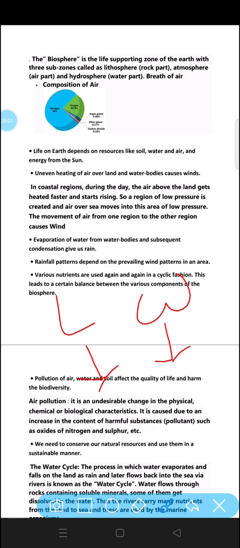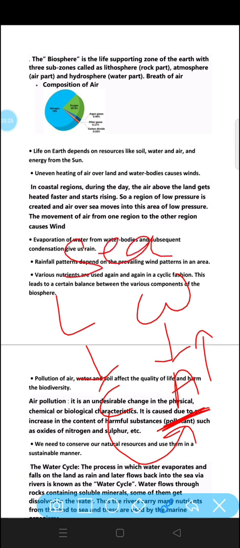So water will be hot, the air above the water will be hot, and the air of land will be cool. So the air of water will rise up and create a vacuum, and the cold air of land will rush towards the sea to take its space. So this is called land breeze. So in the day we feel the sea breeze and in the night we face the land breeze. These two are the phenomena that we say.